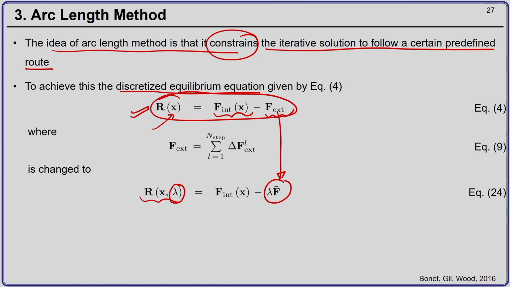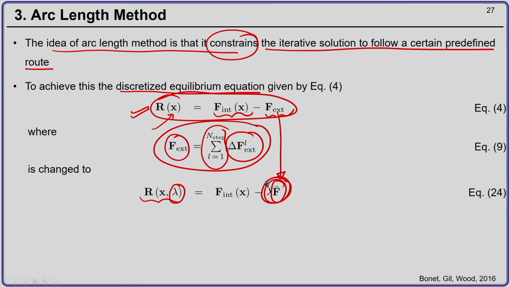Okay. Remember, the external forces, as we discussed in the previous lectures, are always applied in a certain number of steps. You do not apply the external forces in one go, rather you apply them in small steps of delta F L. Now, we replace this external force by a scalar times a known equivalent nodal load vector.